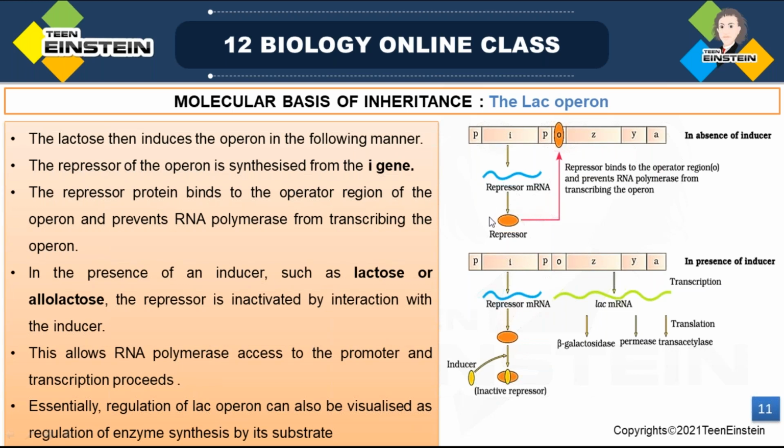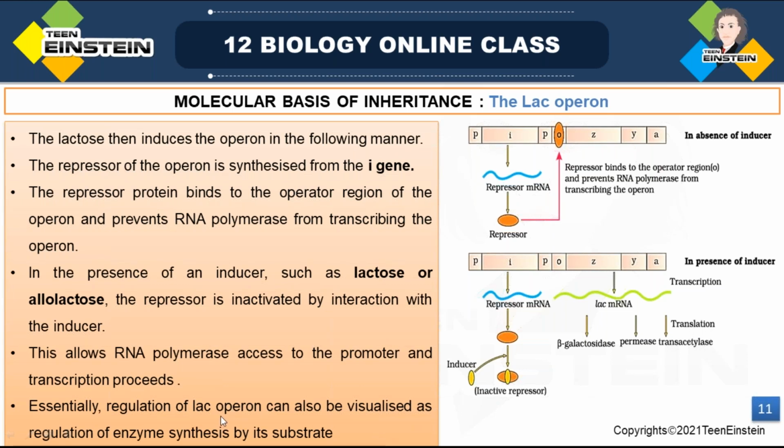But when the inducer is absent, as in the first case, the repressor works; in the second case the inducer is present. So this inducer makes the repressor inactive, so that the repressor can't work there. At that time RNA polymerase will find the space for binding, so the transcription process will work smoothly. The mRNAs will form and synthesize the particular proteins, and translation also will take place.